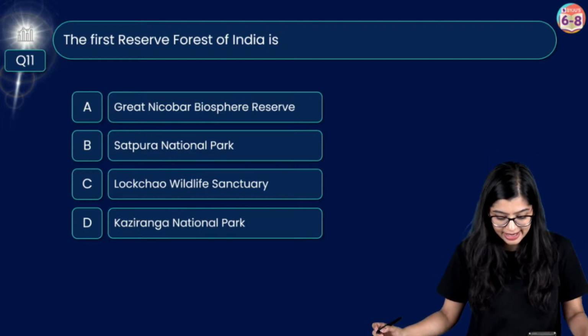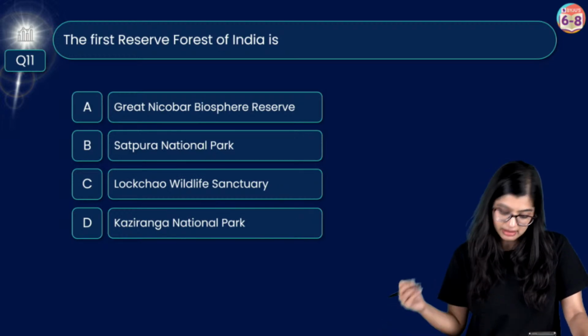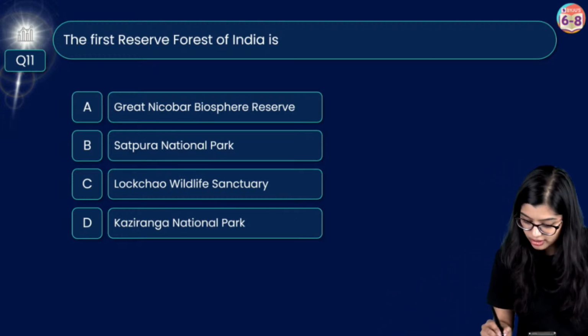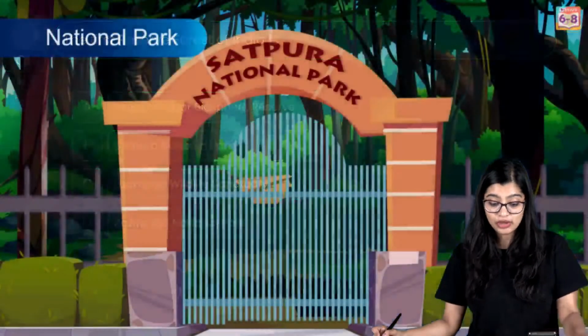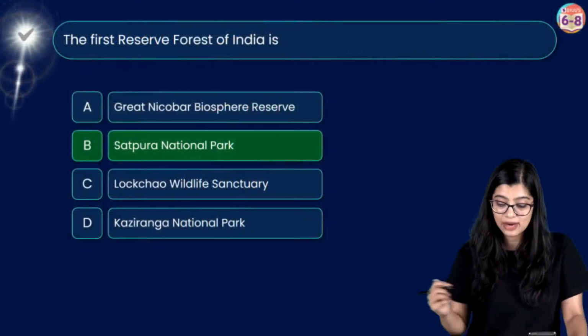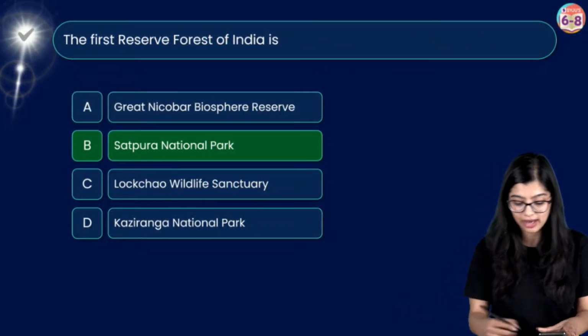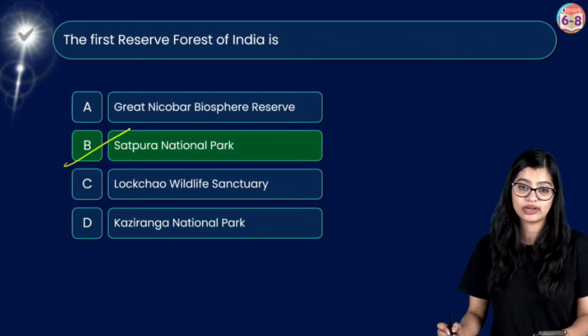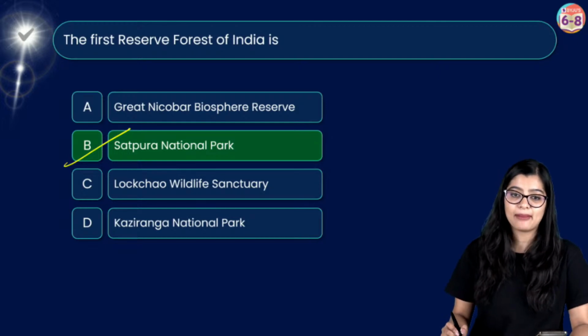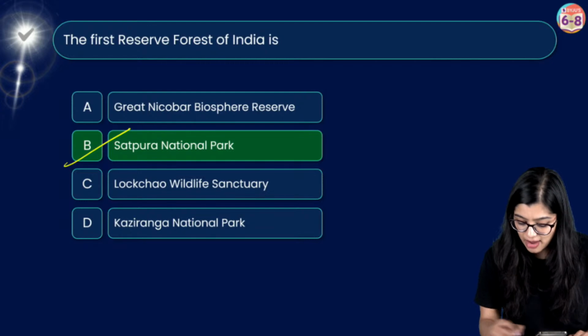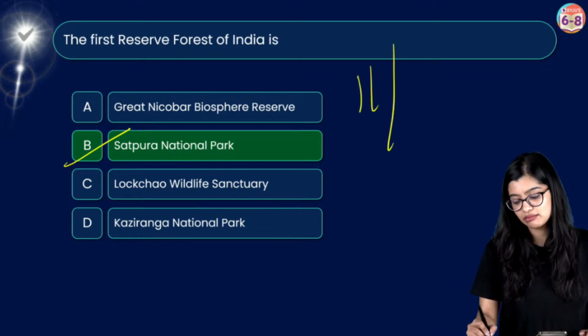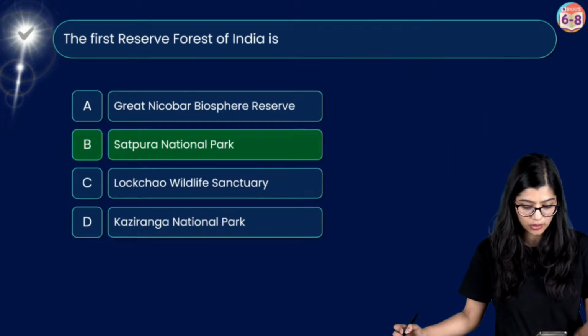Okay. So now I can see many of you are voting, but the majority of you are voting for the Satpura National Park. And very good. So we know that the first reserve forest was basically the Satpura National Park. And this was the first reserve forest in India. Ma'am, I hit subscribe button thousands of years ago. Very good. So now, of course, the correct answer is option B. 11 out of 15 for all of you.